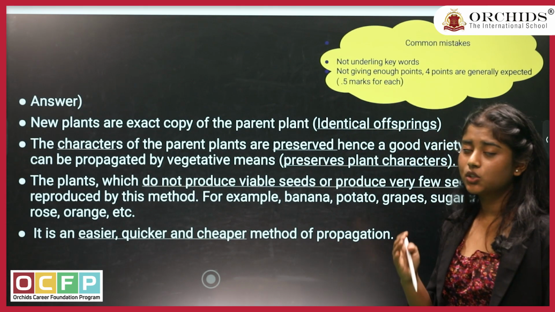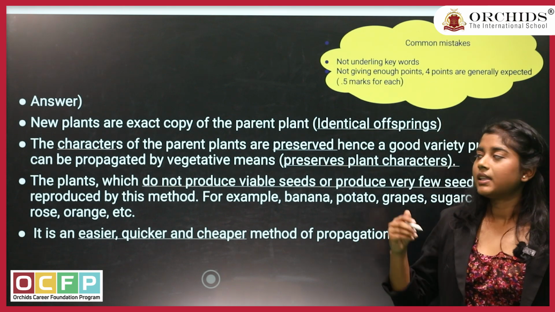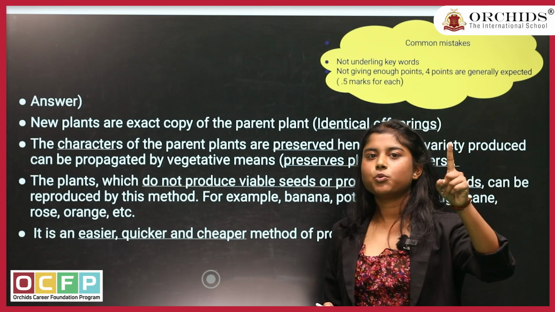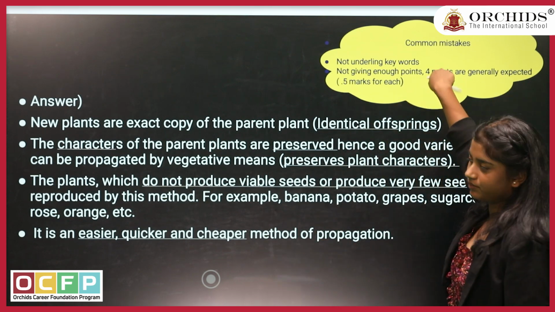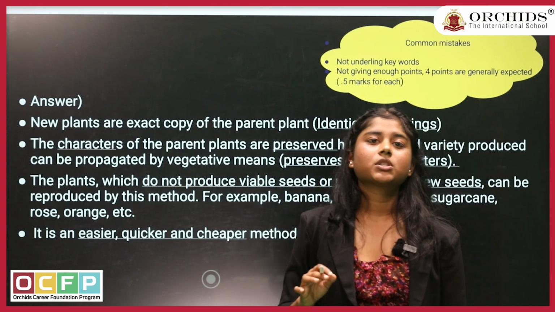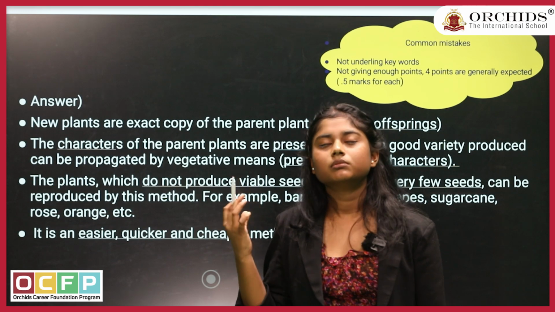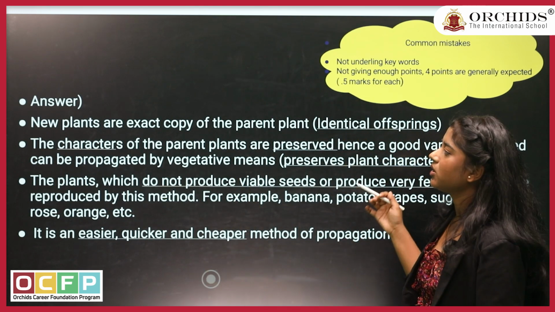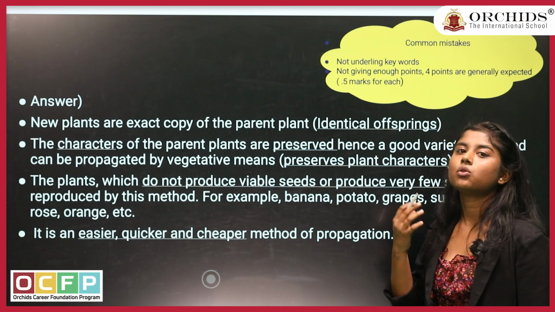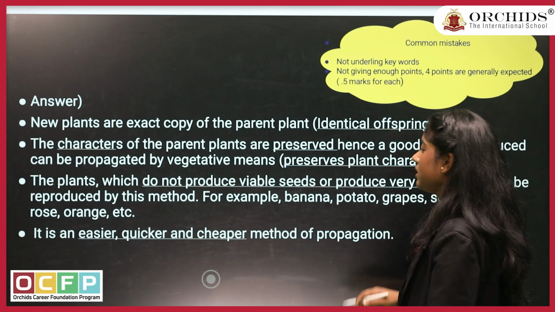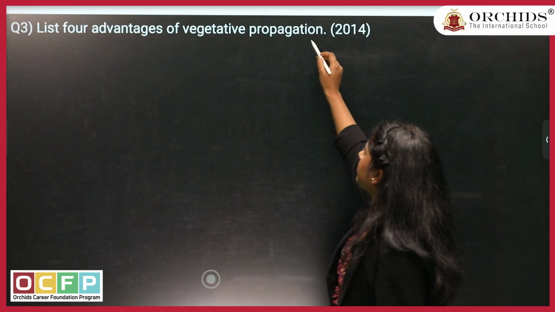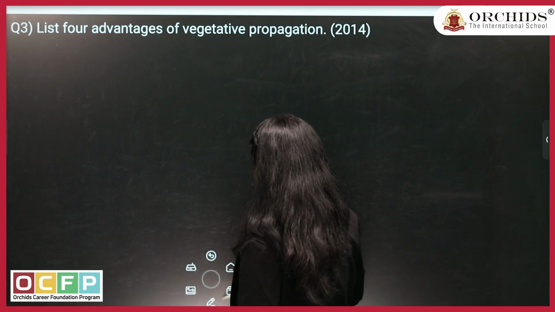While writing the answers, keep a few points in mind. If it is a 2-marker question, it will comprise 4 points, each point 0.5 marks, which I have given here. Also, you have to underline the keywords because it's biology. It's not physics or chemistry where you write formulas. In biology, you have to underline the keywords, which is a good way to show what you remember or what you have written. Now, advantages of vegetative reproduction or propagation. First of all, what is this thing?